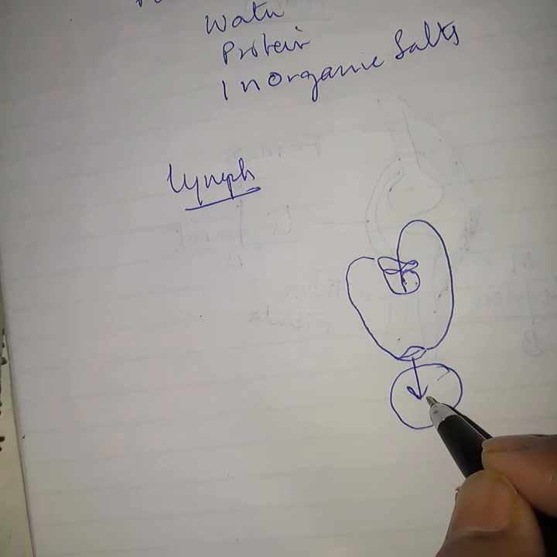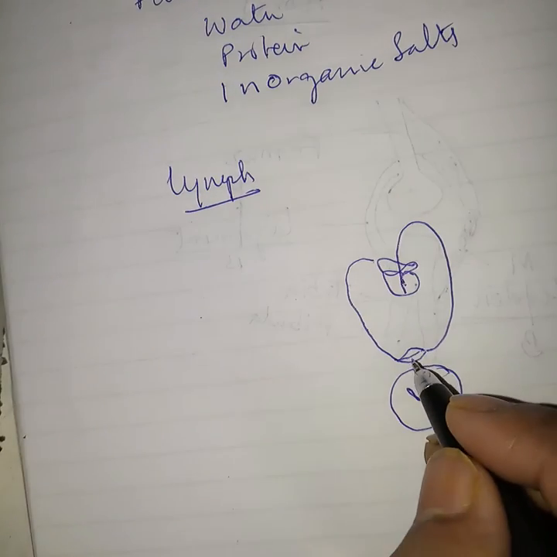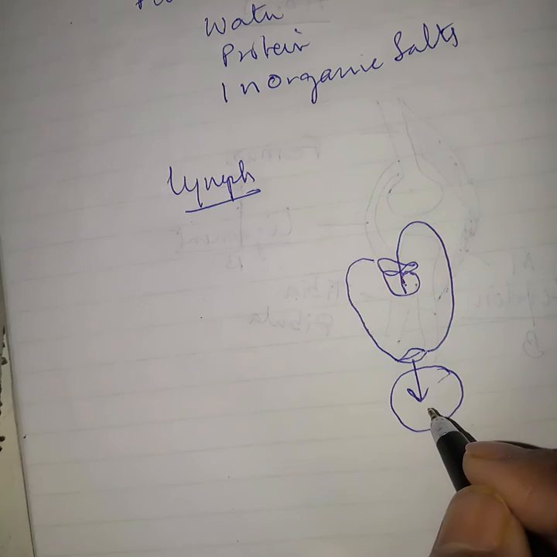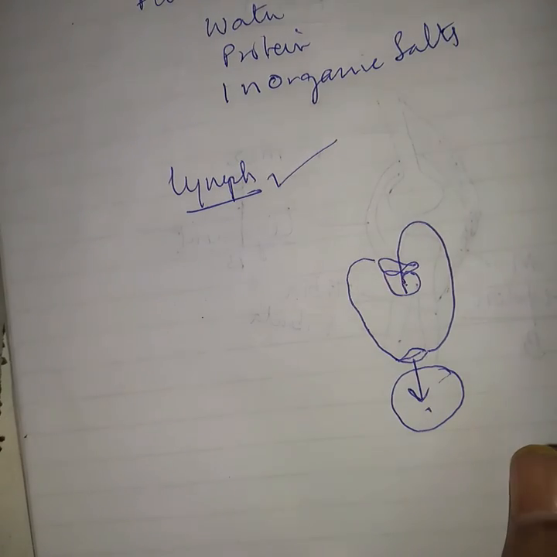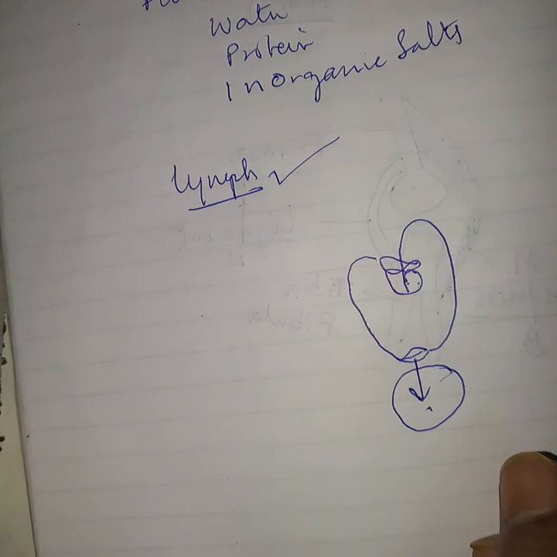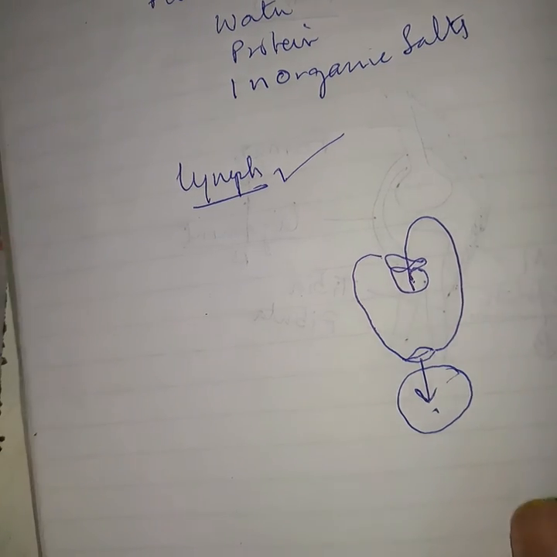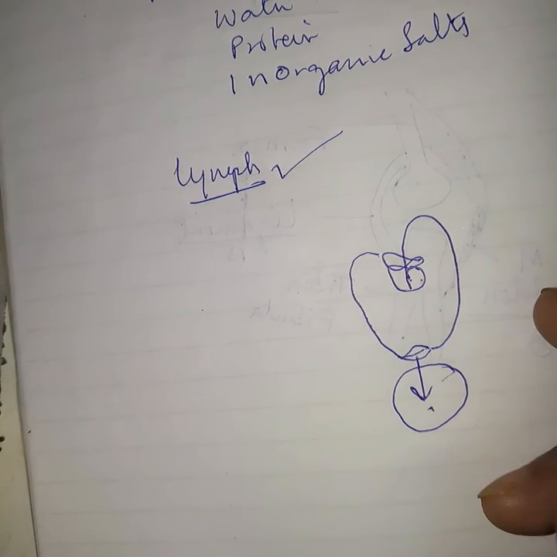Here the fluid part of the blood that oozes out from the capillaries into the body cells is called lymph. Lymph basically contains WBC and some amount of carbohydrates, fats, etc. This lymph is also defensive because it contains WBC.